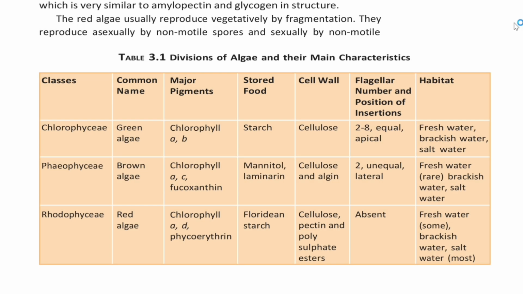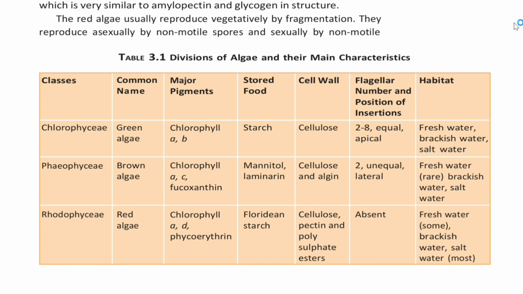Table 3.1: Division of algae and their main characteristics. There are three classes: Chlorophyceae, Phaeophyceae, and Rhodophyceae, and the common names are green algae, brown algae, and red algae, respectively. The major pigments present in Chlorophyceae are chlorophyll a, b, in Phaeophyceae they are chlorophyll a, c, fucoxanthin, and in Rhodophyceae they are chlorophyll a, d, phycoerythrin. The stored food in Chlorophyceae is starch, in the case of Phaeophyceae it is mannitol and laminarin, and in the case of Rhodophyceae it is floridean starch.